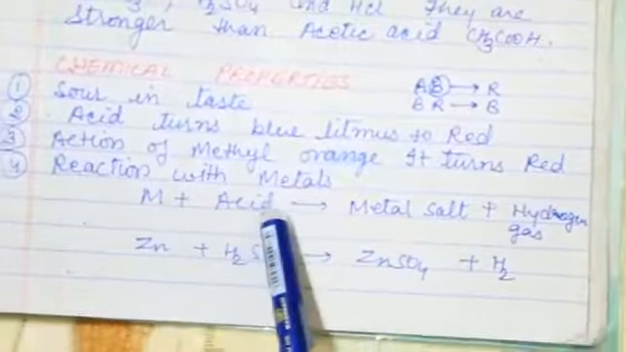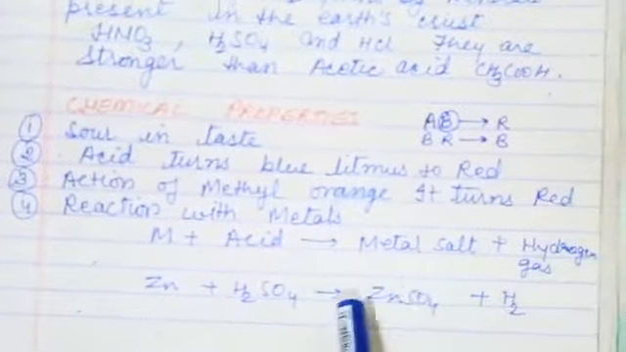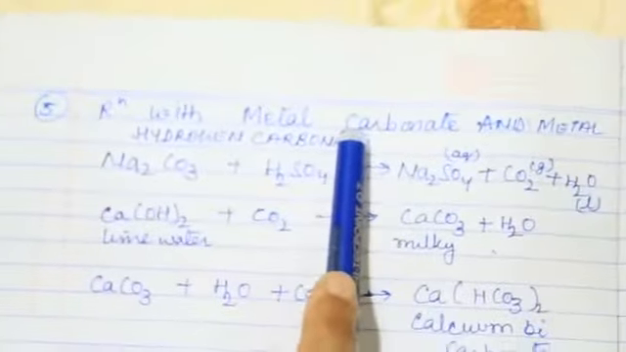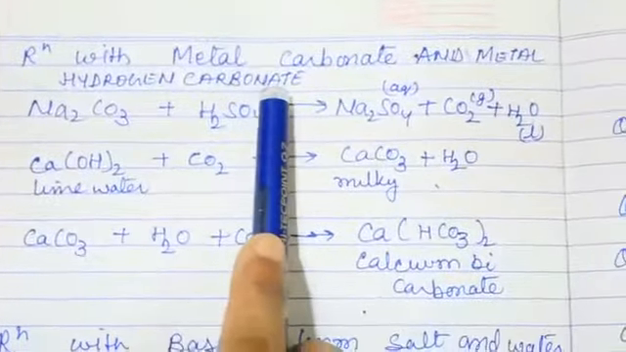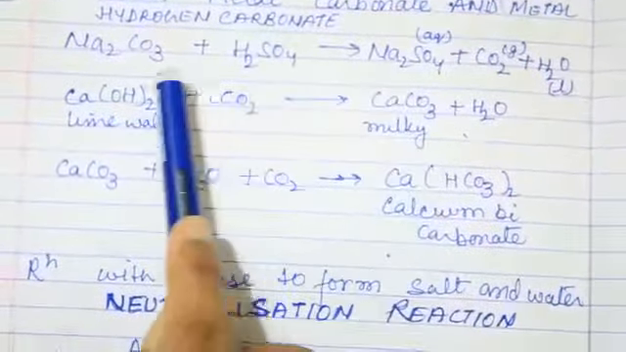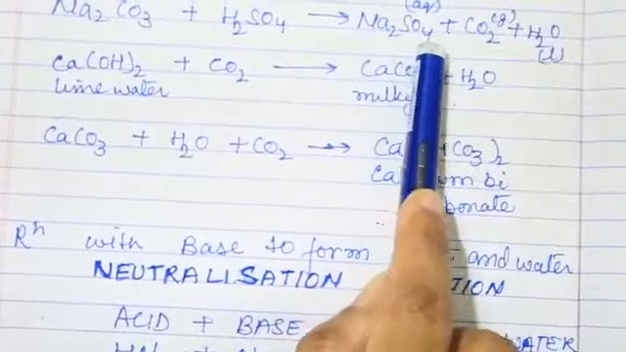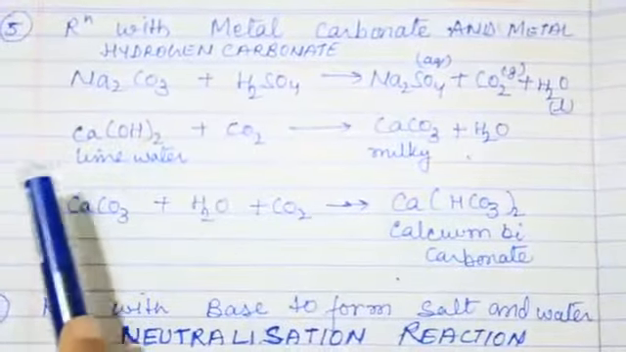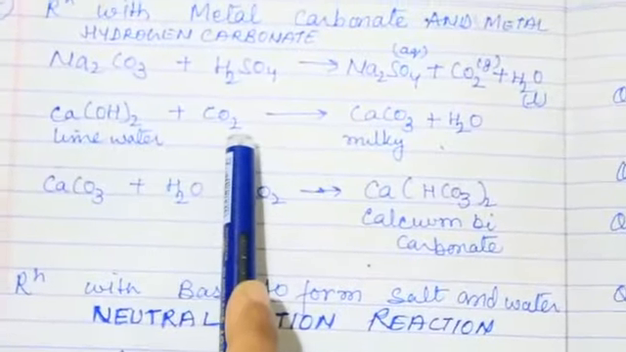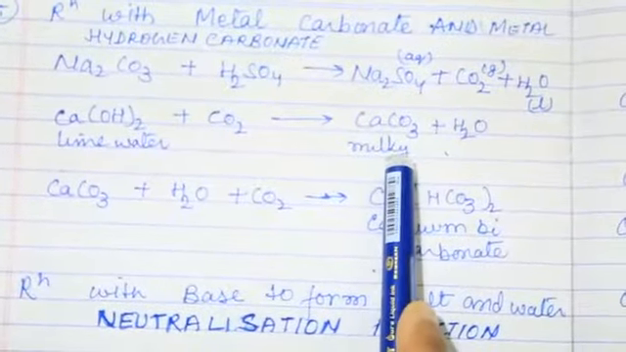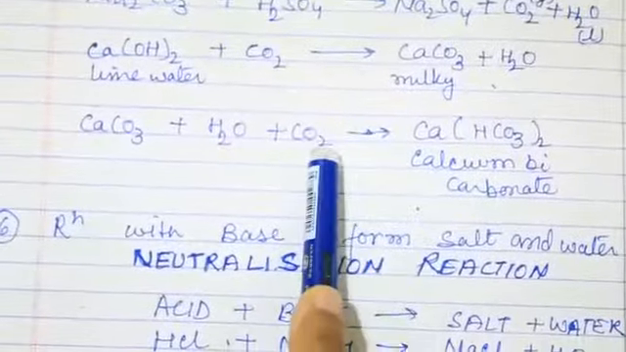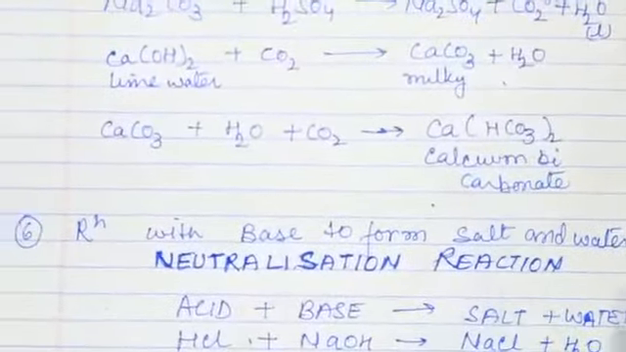Always when a metal reacts with acid, it gives hydrogen gas and metal salt. Next is reaction with metal carbonate and metal hydrogen carbonate. This is a metal carbonate. When this reacts with H2SO4, it gives Na2SO4, CO2, H2O. Then lime water, when it reacts with carbon dioxide, turns milky and gives a water molecule. Calcium carbonate, when again treated with water and carbon dioxide, gives calcium bicarbonate.